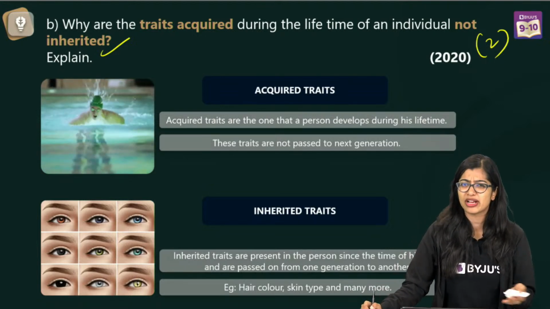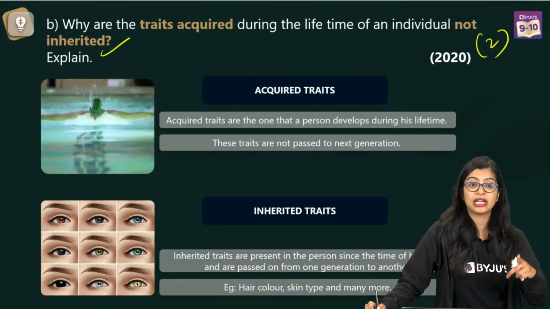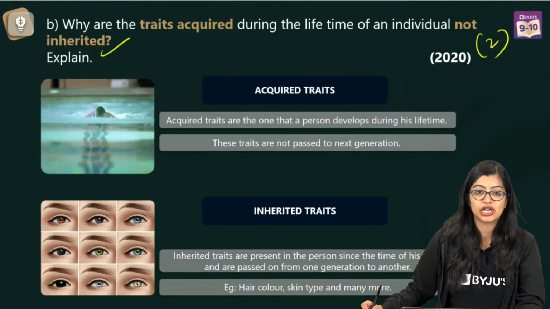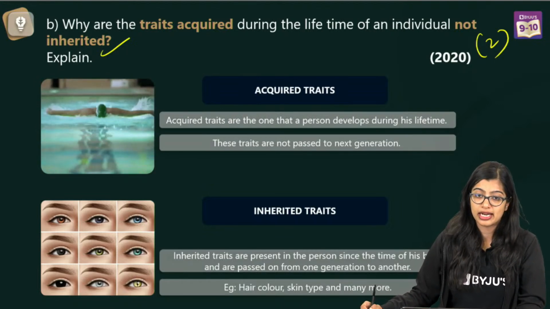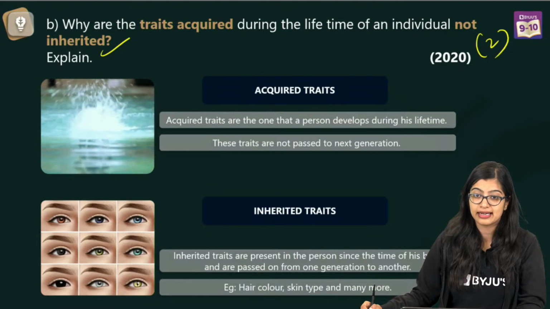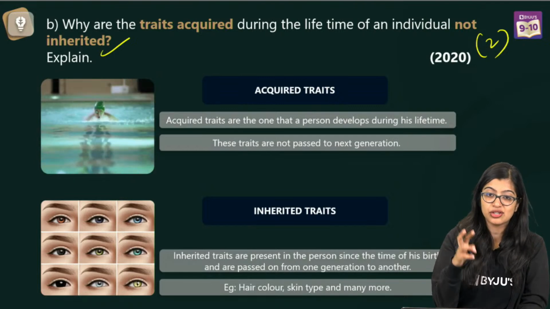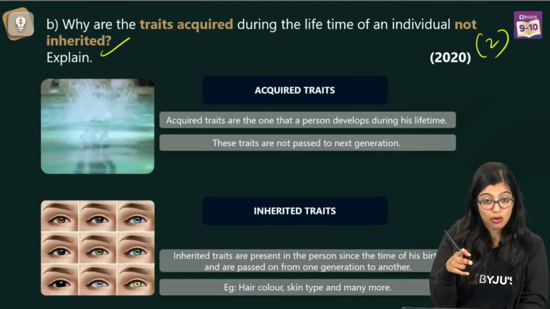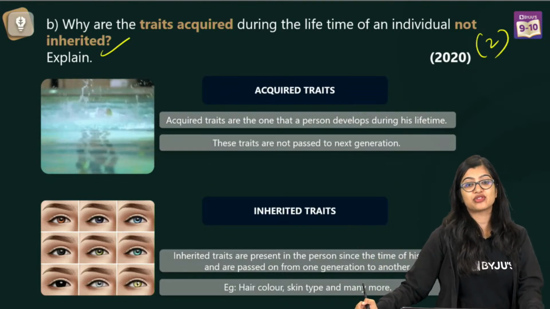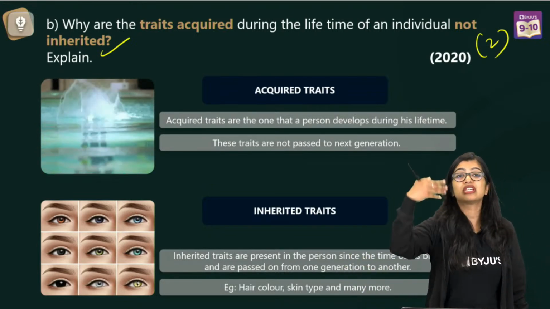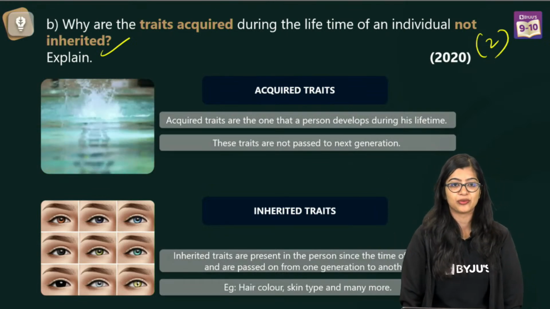So in the chat, very quickly, you give me 1 point of difference as to why acquired traits cannot be inherited. Very good. No genetic material is involved, right? Ma'am, in heterozygous condition, one allele is dominant over the other. Can we say that? You can, but you can say that in heterozygous condition, one allele is dominant when that expresses itself, right? So it will be incomplete when you say one is dominant over the other. When do you say one is dominant? When it expresses itself, right? So that is something that you need to do.